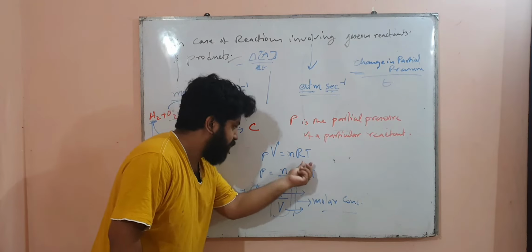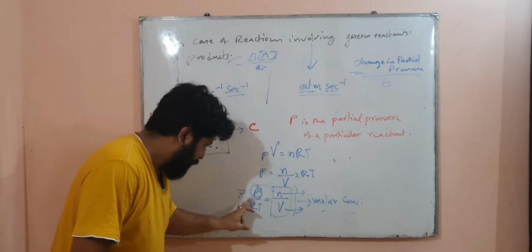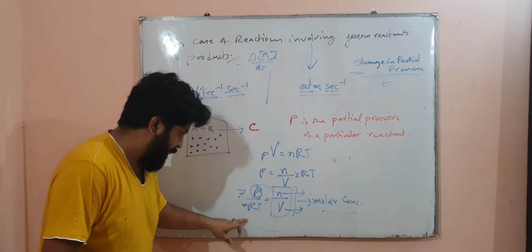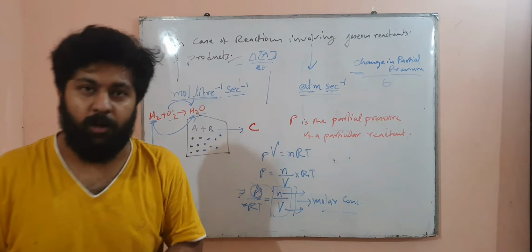Now you know PV is equal to nRT, so P is equal to n by V into RT. Bringing the RT down, P by RT is equal to n by V, that is the molar concentration.